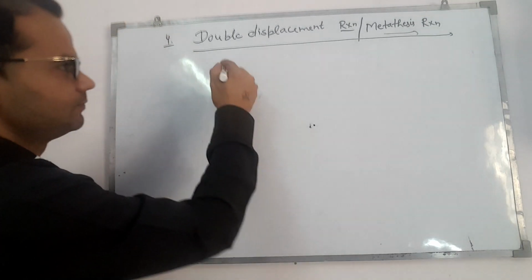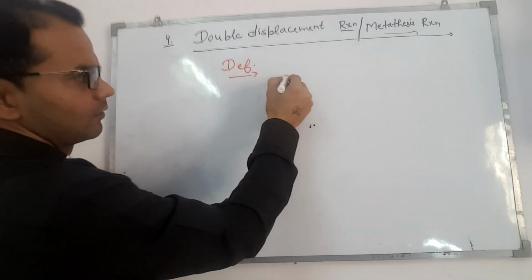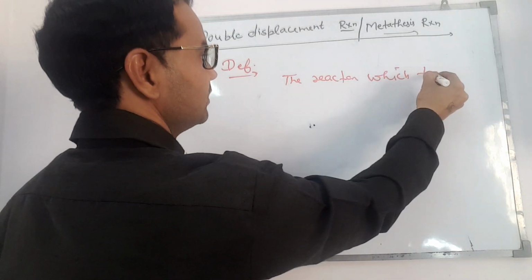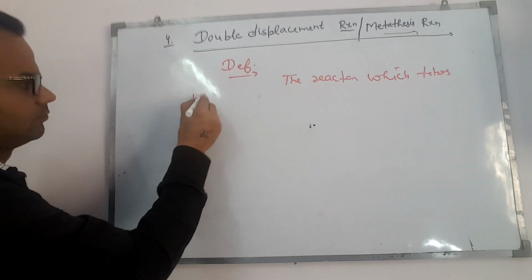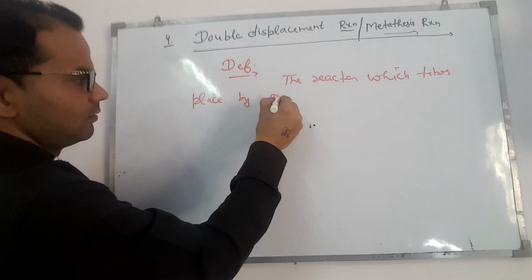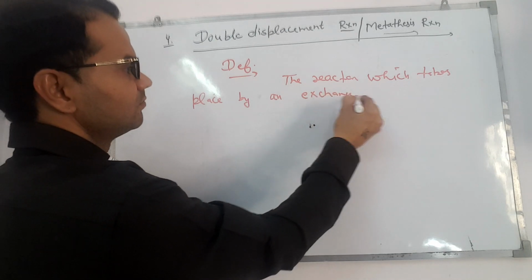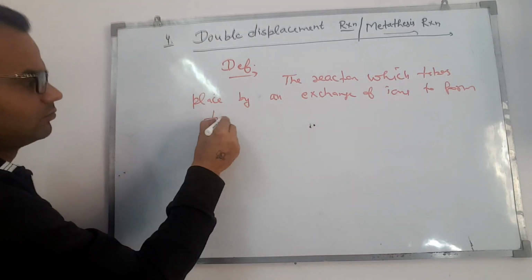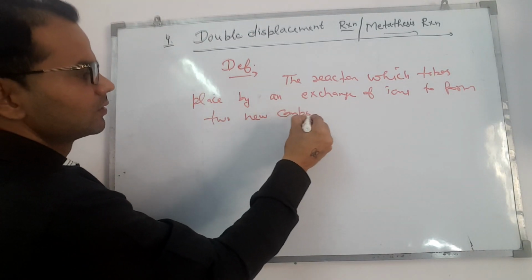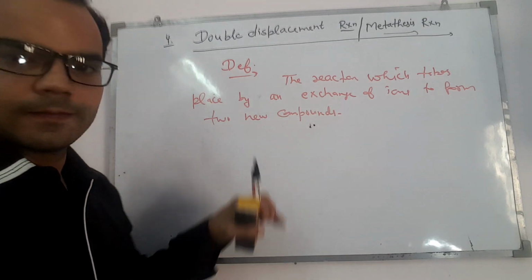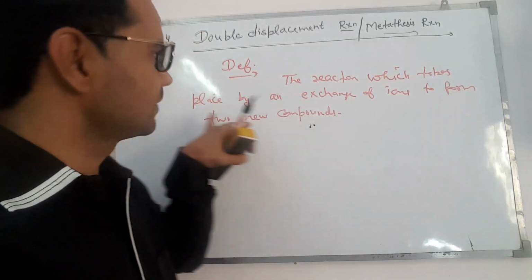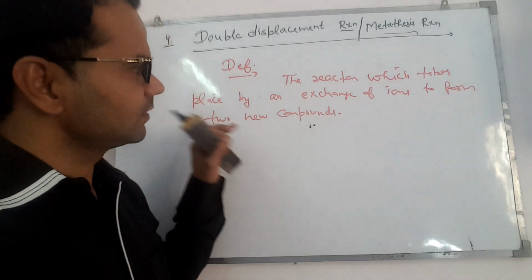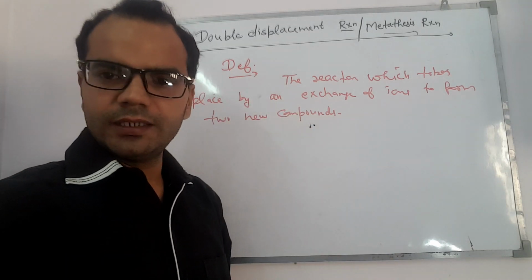So its definition will be: the reaction which takes place by an exchange of ions to form two new compounds. The reaction which takes place by an exchange of ions to form two new compounds, or in other words we can say mutual exchange of element takes place.